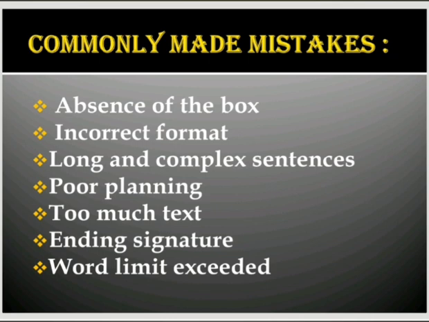Now the next mistake is committed with the ending signature. Students tend to put their initials over there or put a signature which does not clearly specify the name. Here the ending signature is only and only the first name of the person who is writing the message, nothing else. Only the name of the person who is drafting the message. Like in our example, we wrote Ravi, not Ravi Gupta, or we did not put any kind of a signature in the name of Ravi. We just wrote Ravi, which was the first name of the writer.